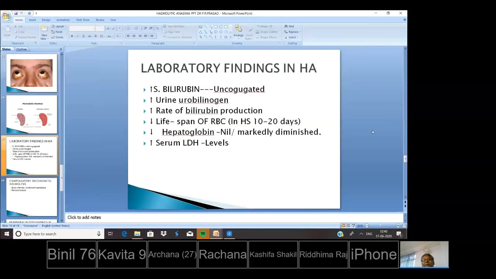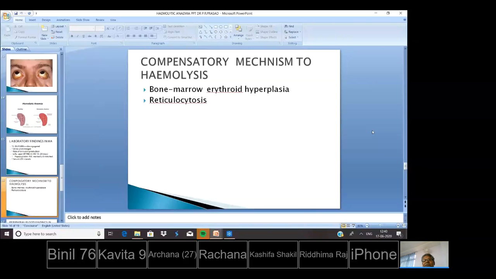Laboratory findings in hemolytic anemia: there is increased serum bilirubin, usually unconjugated. Increased urine urobilinogen. There is increased rate of bilirubin production and decreased lifespan of the RBC; in hereditary spherocytosis, lifespan decreases to 10 to 20 days. Haptoglobin is either nil or markedly diminished, and there is increased serum LDH level. Compensatory mechanism to hemolysis: there is increased bone marrow erythroid hyperplasia, and there is reticulocytosis.